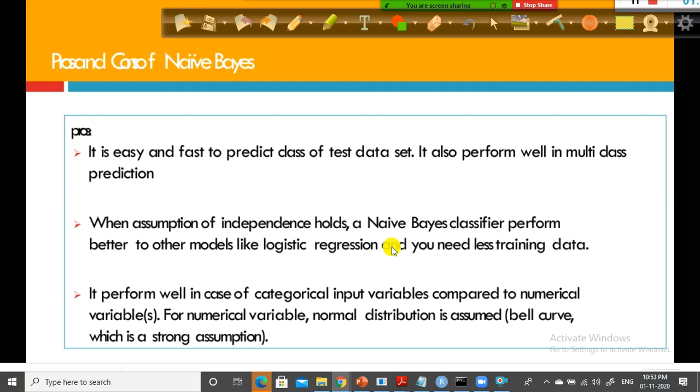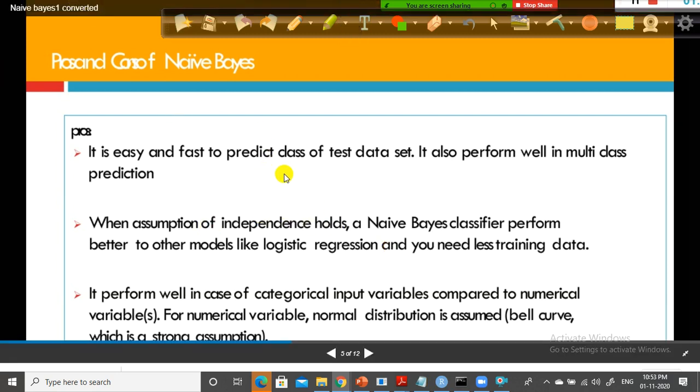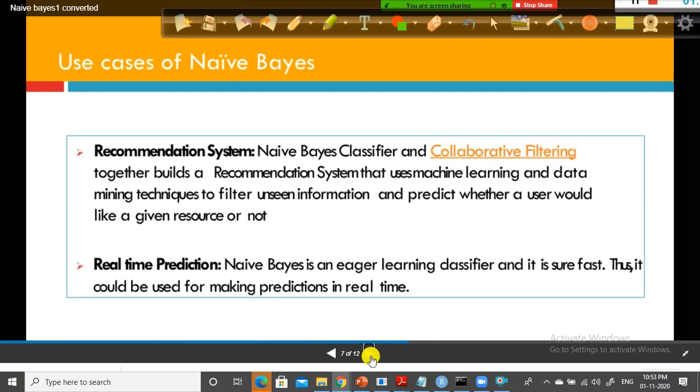But it is good if the data set you have is unstructured data, especially text data, since it makes the independence assumption better. You can use it for text classification, but don't use it for structured data. That's why you need to understand the structure of your data when you explore it.